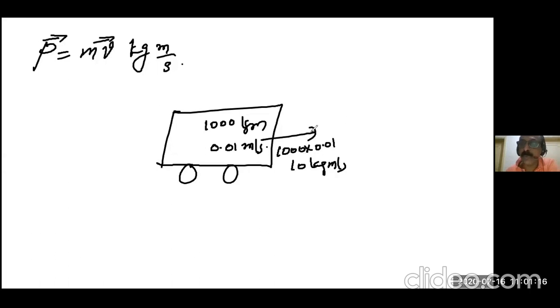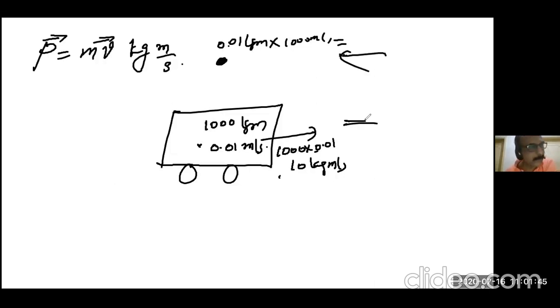If you want to stop it, you must bring an opposing momentum to bring it to rest. Suppose a small stone, 0.01 kilogram mass, traveling with 1,000 meters per second will have the same momentum. That means to stop this small bullet from a gun, and this heavy train traveling at a very small velocity, you have to put in the same effort to bring it to rest. Is it clear? Yes, sir.